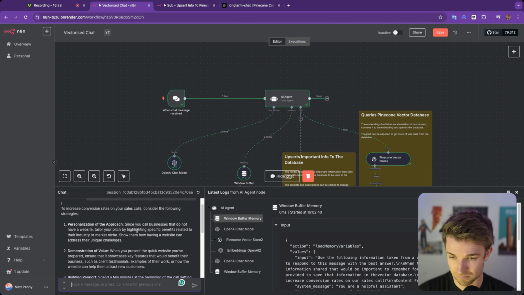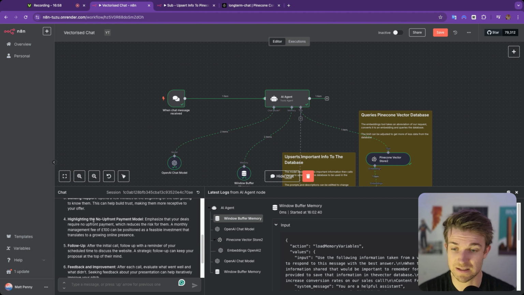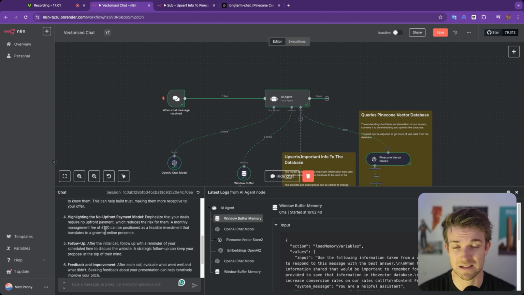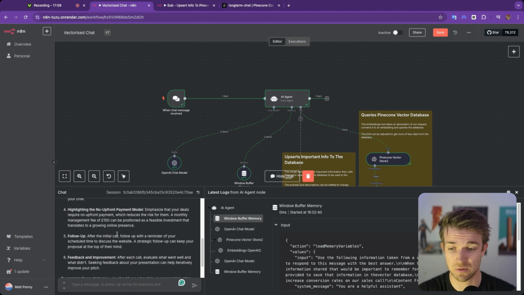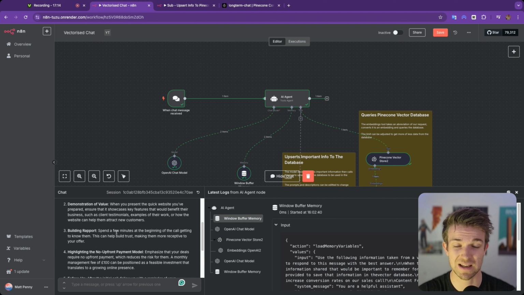So here we can see that it is quite tailored to the business. Since you call businesses that do not have a website, you can talk about the benefits or the niche or the market industry, show them how having a website can address their unique challenges, demonstration of value, building rapport, highlighting the fact that there's no upfront payments with the website. So it's taking some of the features that we have of our product and some of how it's positioned and saying we should focus upon this because this might be something that's interesting and unique within the market, and then talking about follow-up. So we can see here that it's starting to be a little bit relevant to our business, and the more information that we give it about our business and the more prompting that we do within here, the more relevant it's going to be.